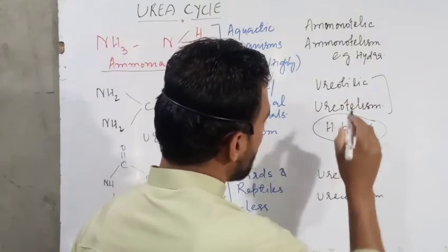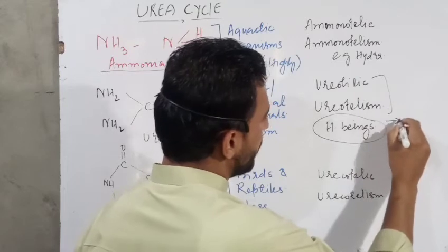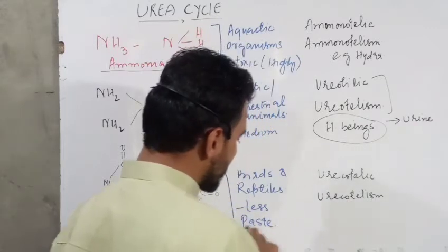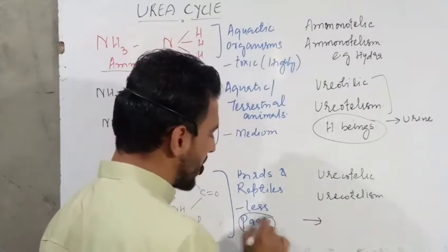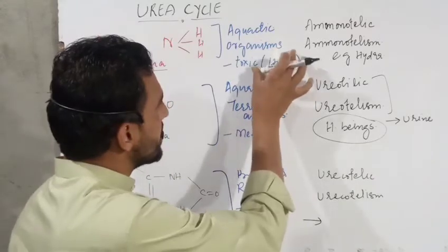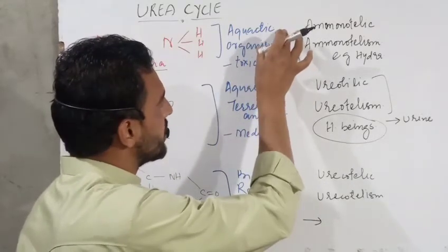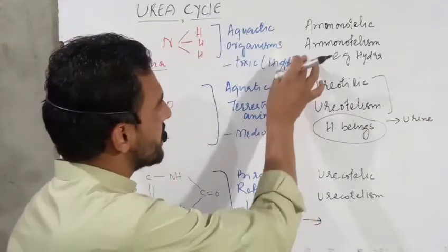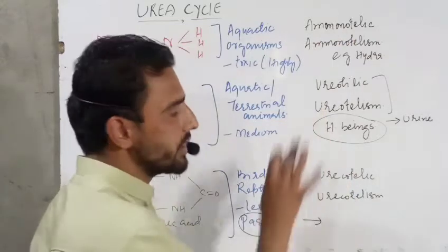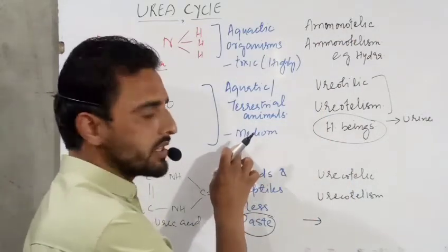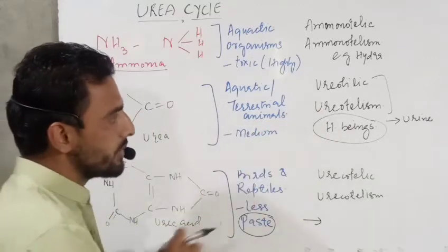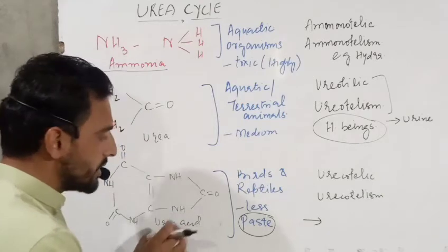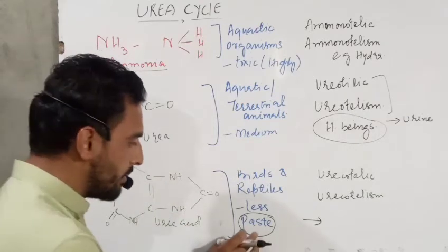After that, in this case, urea is excreted in the form of urine, and in this case it is excreted in the form of paste, as I have already told you. But in this case it is directly ammonia, which directly enters the water, which is directly excreted into the water. So here the ammonia directly enters the water and is directly excreted from the organism. But in humans and other ureotelic organisms, urea is excreted in the form of urine, and in these organisms, uric acid is excreted in the form of paste.